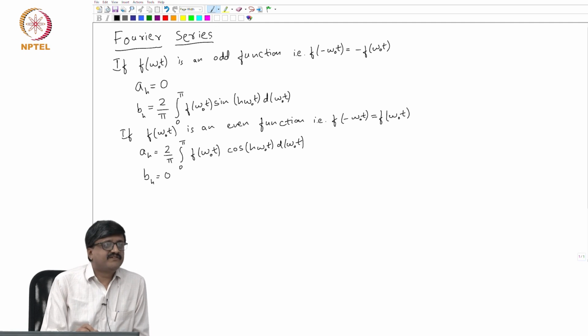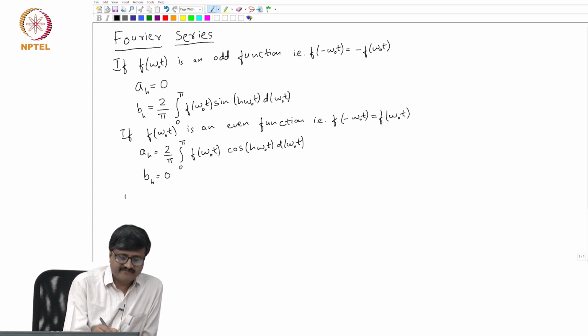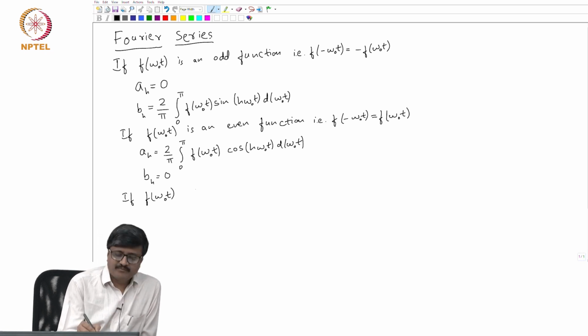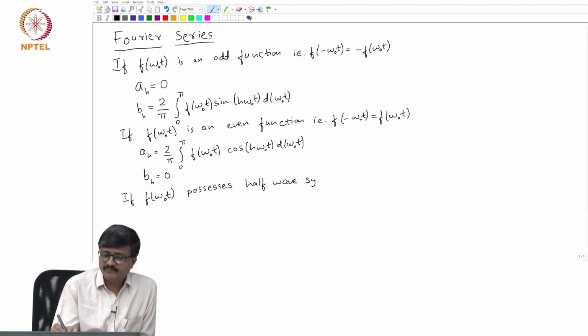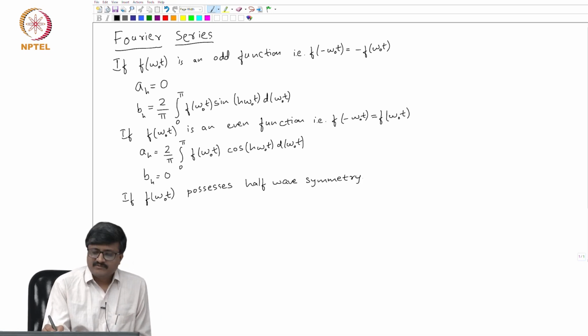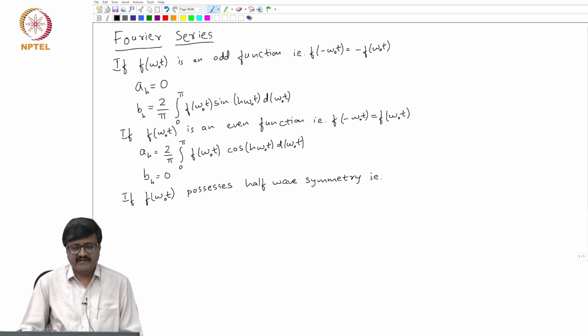There are other types of symmetries, for example, half wave symmetry, quarter wave symmetry. Let me define half wave symmetry. If f of omega o t possesses half wave symmetry, the term half wave actually indicates that the entire information is contained in half a cycle.